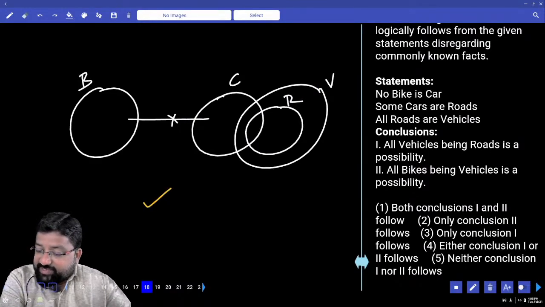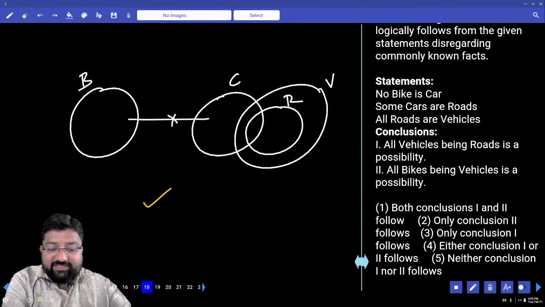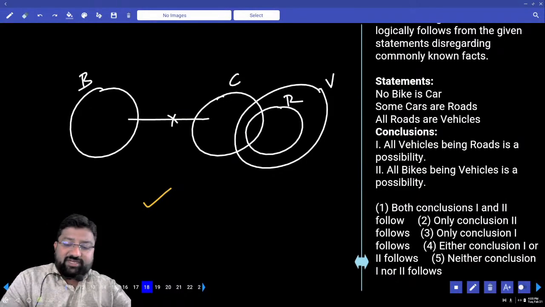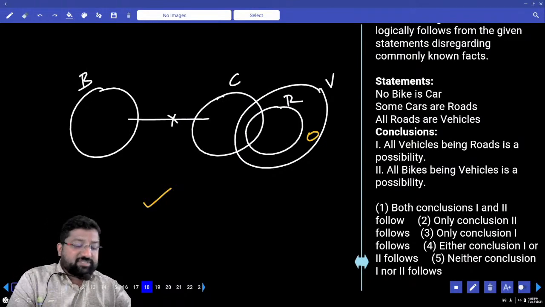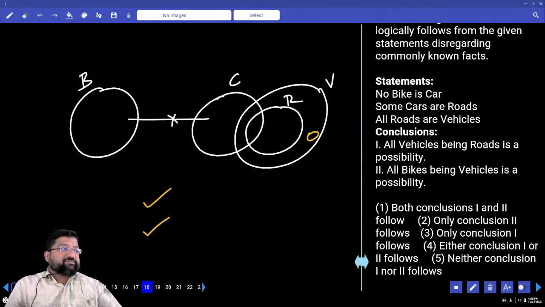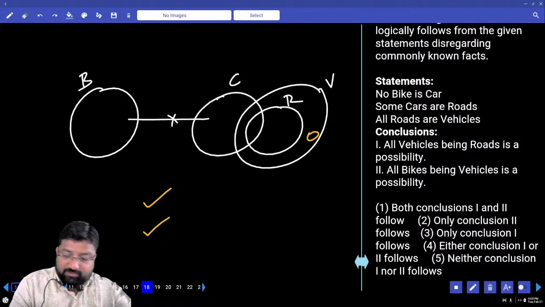All bikes being vehicles is a possibility. Can I bring all the bikes and put them inside a vehicle? Yes, I can put them in some corner here because bike and car should not touch each other. So is it a possibility? Yes, it is a possibility. So what's my answer? Both 1 and 2 are true.